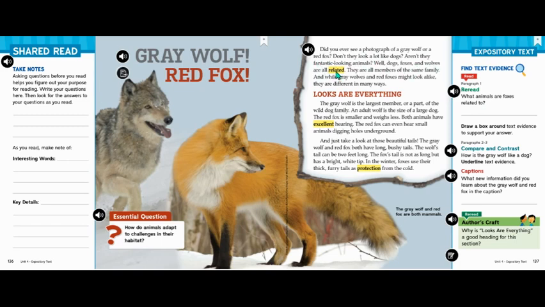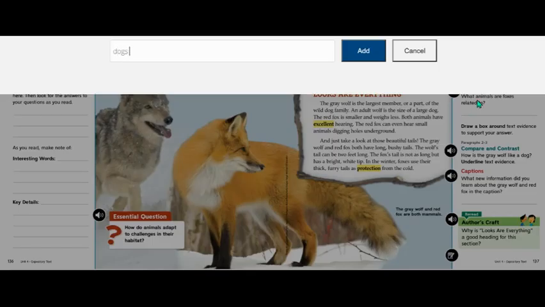Here it is. I see the word in the 4th sentence. The text says, dogs, foxes, and wolves are all related. This means that foxes are related to dogs and wolves. Let's write that on the line. Dogs and wolves. Go ahead and write that on the line.